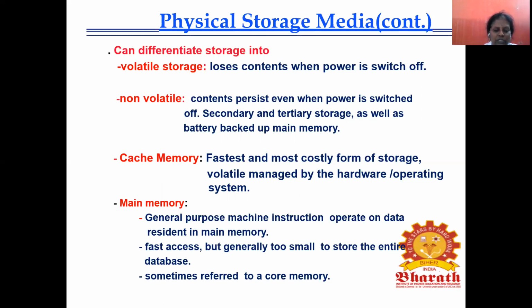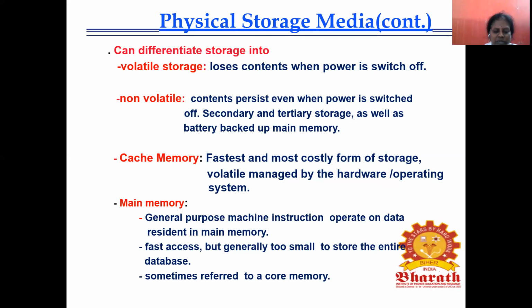Okay, cache memory. Next one, main memory. It is general purpose memory. General purpose machine instructions operate on data residing in main memory. Whatever data we use will be stored in the main memory. It is also fast to access. Generally, it is too small to store the entire database, so a large database cannot be stored in the main memory. Only a limited number of files can be stored.